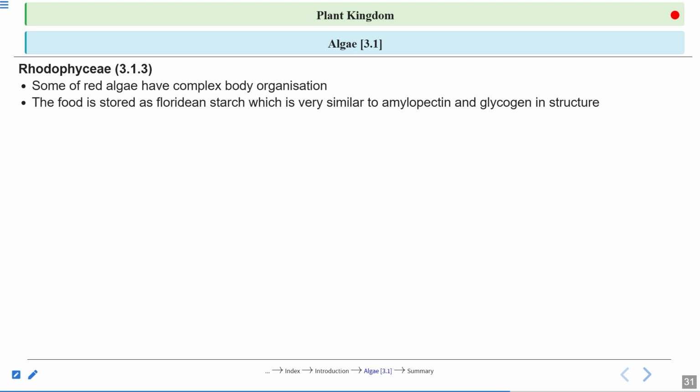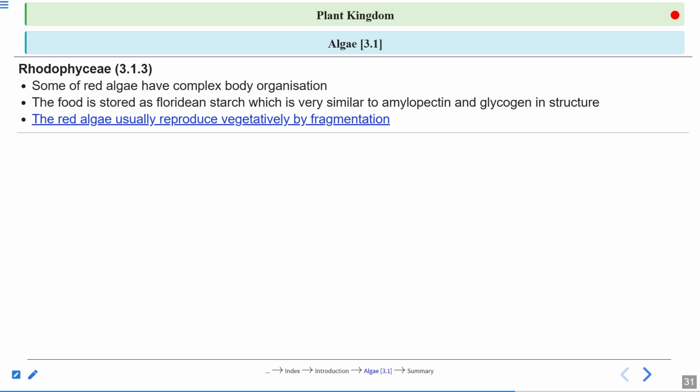For Rhodophyce, it is Floridean starch, a glycogen-like structure. Red algae usually reproduce vegetatively by the fragmentation process. So fragmentation is common in all three types of algae, right? That is the vegetative mode of reproduction.